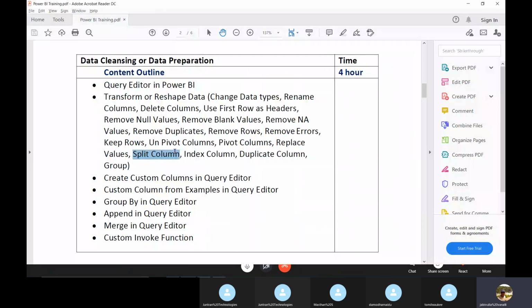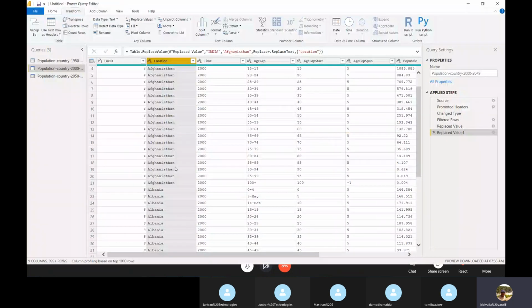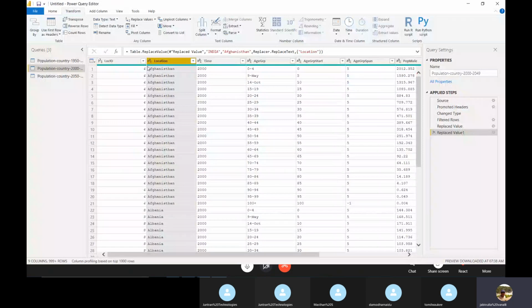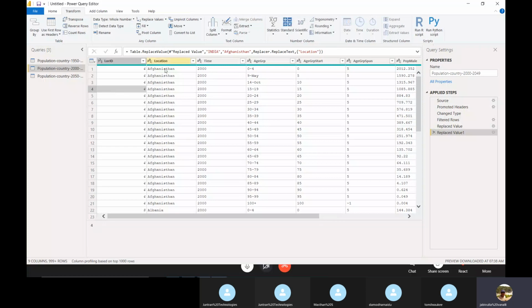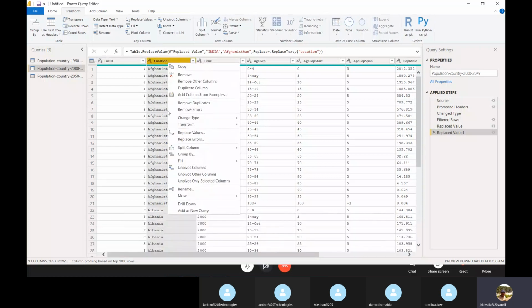Split columns. How to split the columns is very important. Splitting is nothing but dividing the columns. For example, you want to divide, you can split by delimiter, by number of characters, by positions, lowercase to uppercase, uppercase to lowercase, digit to non-digit, non-digit to digit. So there are multiple options. Whenever you click these options, the same options are available here also. Replace values, unpivot,